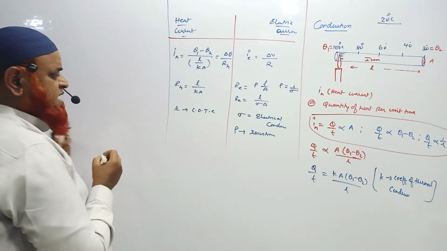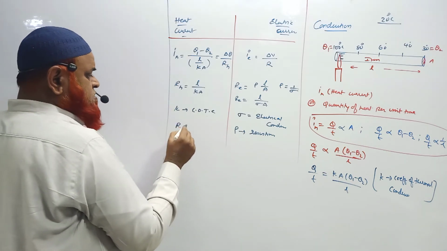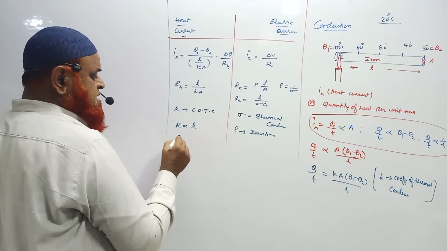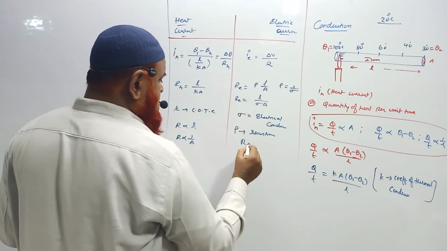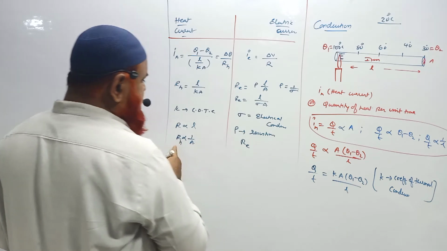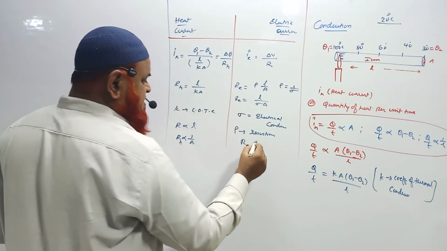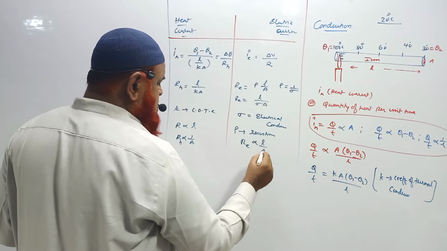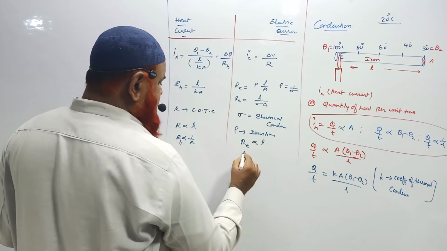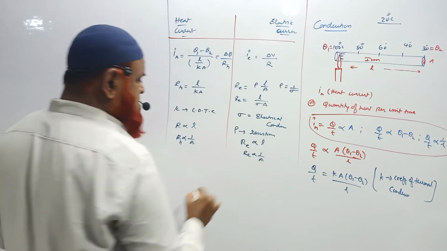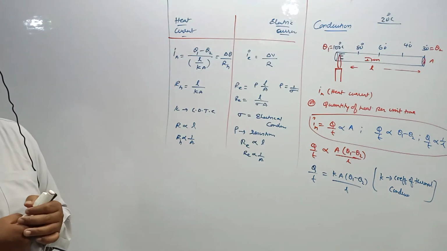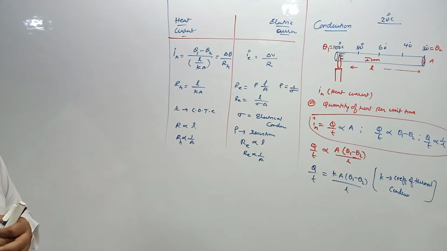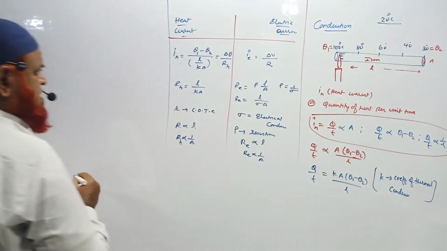Okay. So what are the similarities you are going to observe here? Here also resistance is directly proportional to length, and resistance is inversely proportional to cross-section area. Here also, this is heat resistance and this is electrical resistance, and this is also directly proportional to L, and it is inversely proportional to cross-section area. These are some of the similarities which you have to understand here. It's very similar.